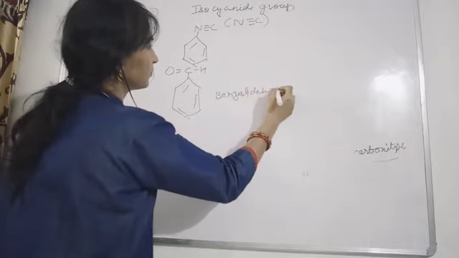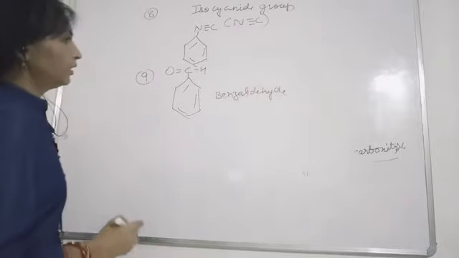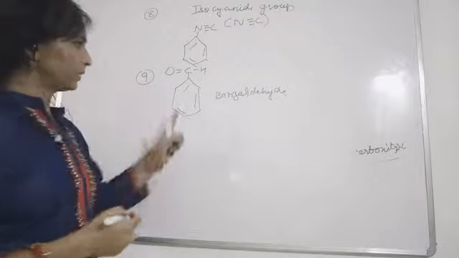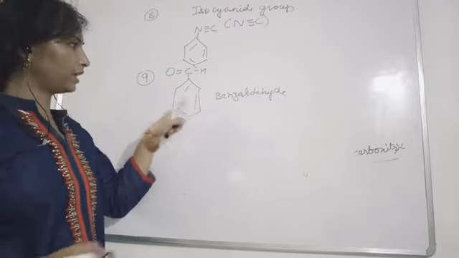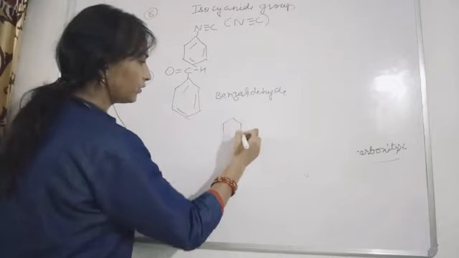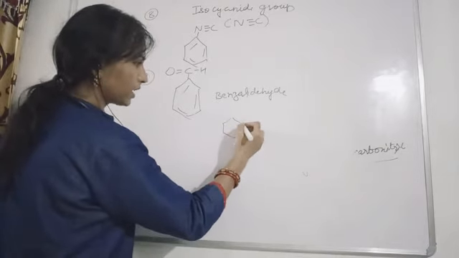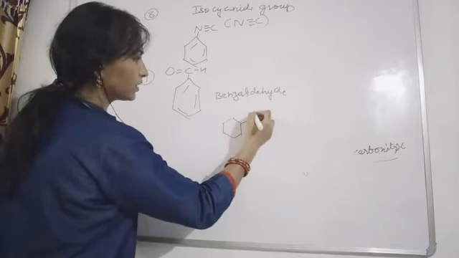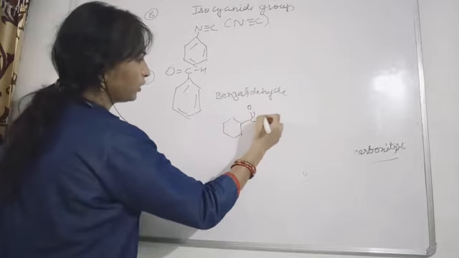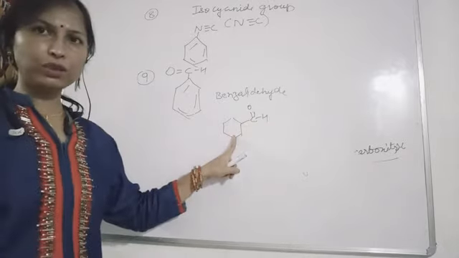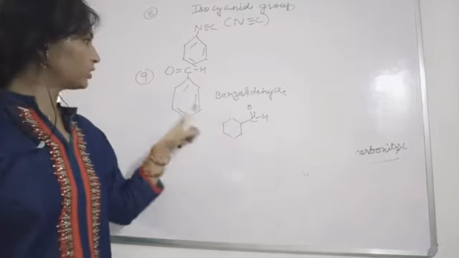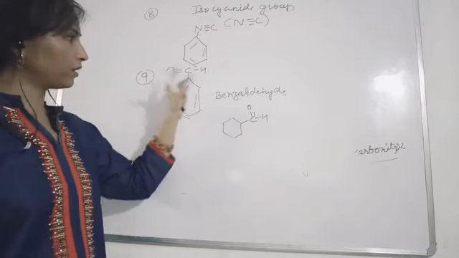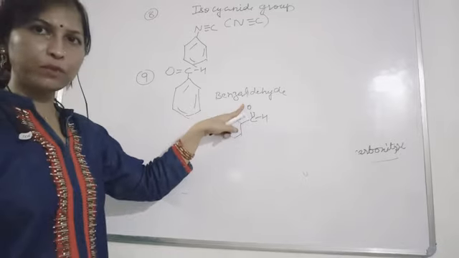Benzaldehyde. Okay. Benzaldehyde means benzene carbaldehyde. This also is correct if you are writing like this, because we all know that if the cyclic chain is attached with this aldehyde group, then what name were we giving to this? Cyclohexane carbaldehyde. Okay, so if you want, this also will be correct, but benzaldehyde, this name is very common, very